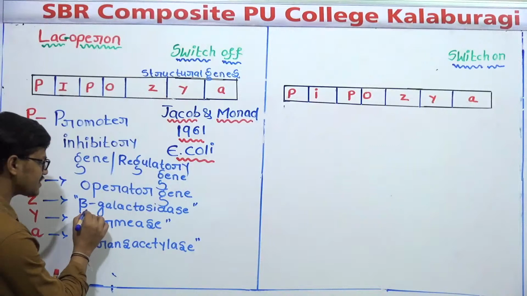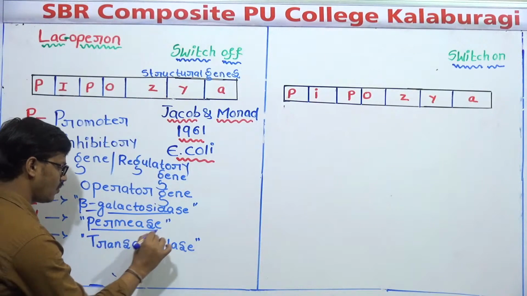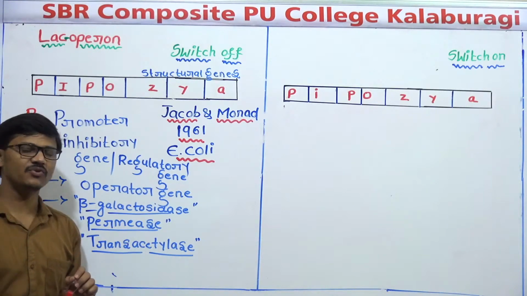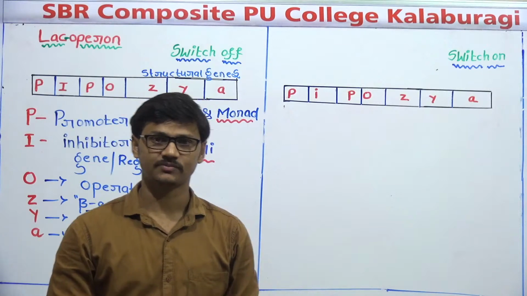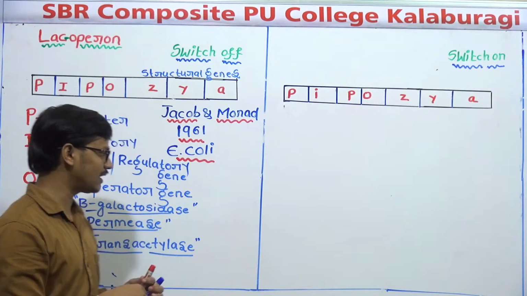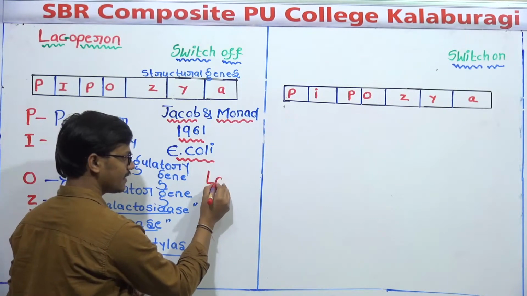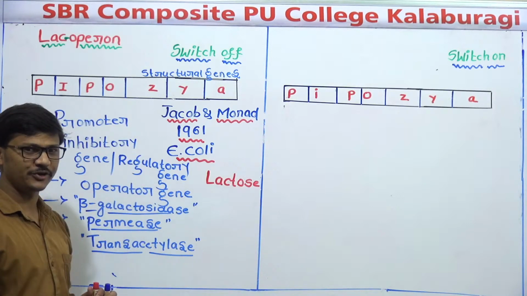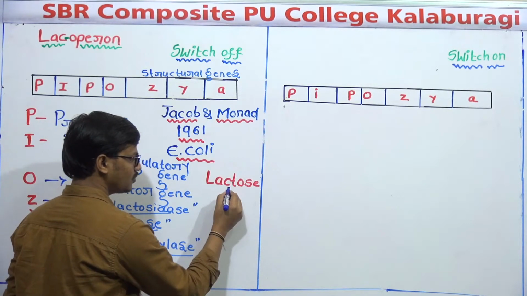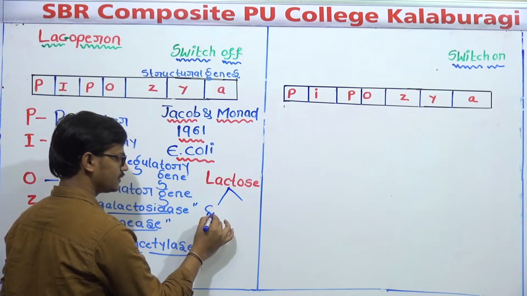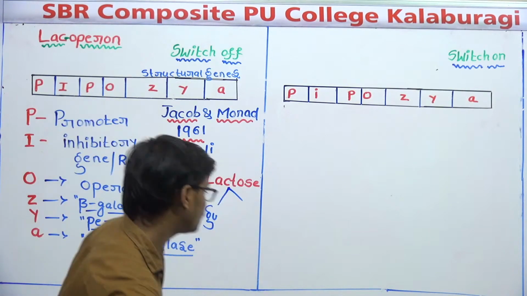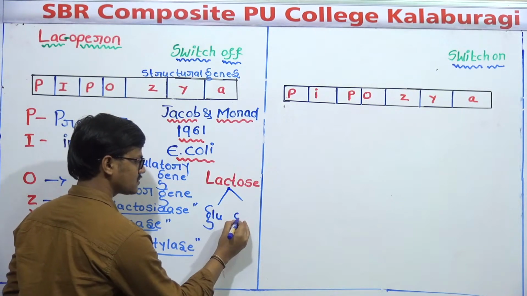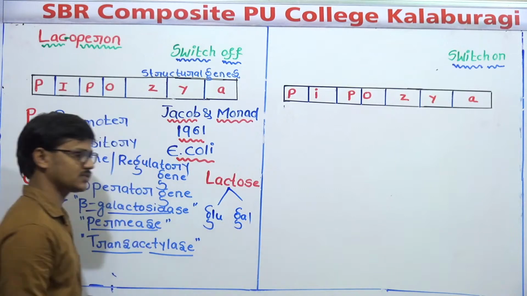Now, why are these three enzymes required? What is the importance of these three enzymes? These three enzymes are helpful for the metabolism of lactose. What is the meaning of metabolism of lactose? As I said already, lactose is a disaccharide molecule which breaks into two monosaccharides, glucose and galactose.